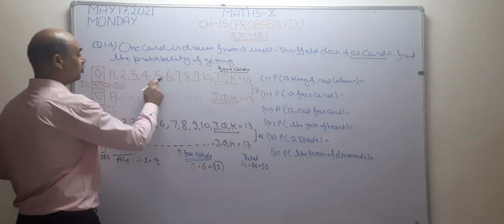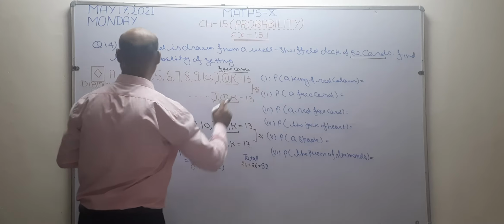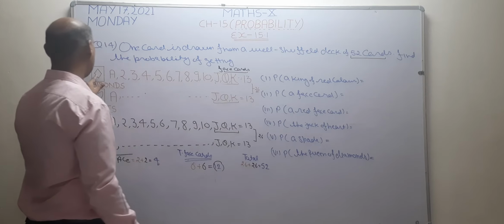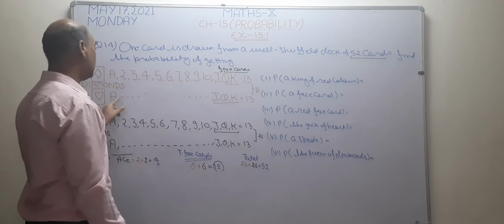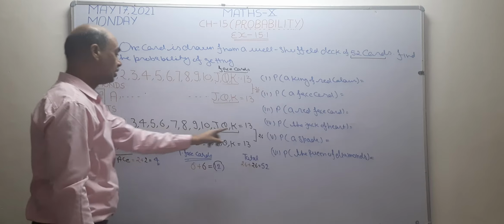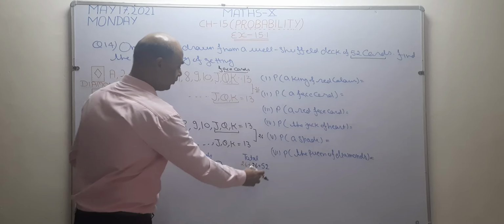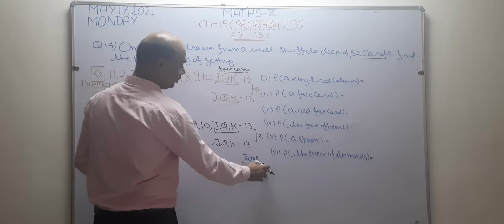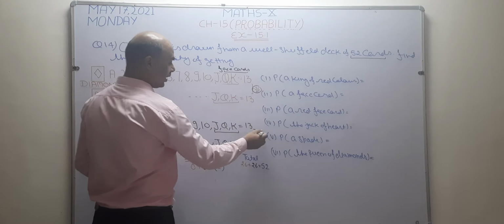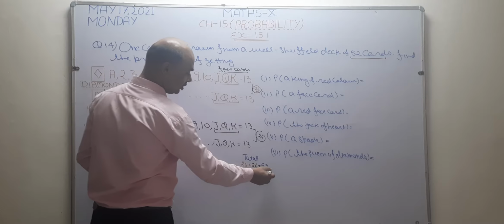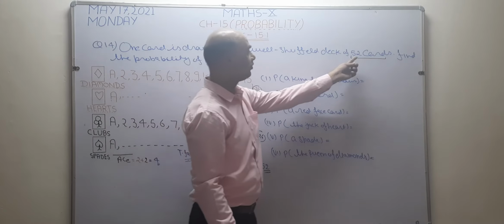Now in this way, the total number of cards becomes 52. Every suit has 13 cards. Heart has 13 cards, diamond 13 cards, club 13 cards, and spade 13. Total cards become 52, out of which 26 are red and 26 are black. 26 plus 26, total cards are 52. These are the 52 cards.